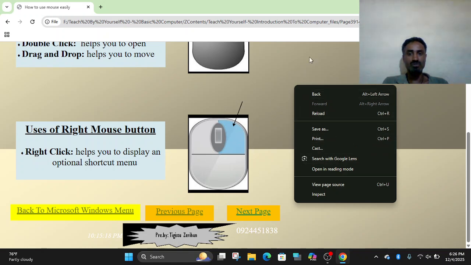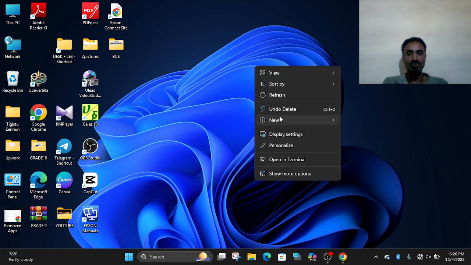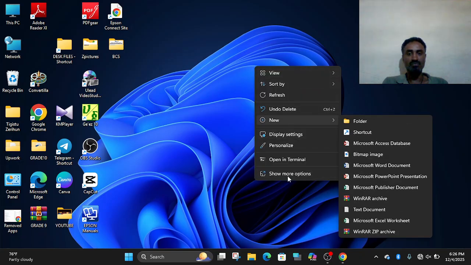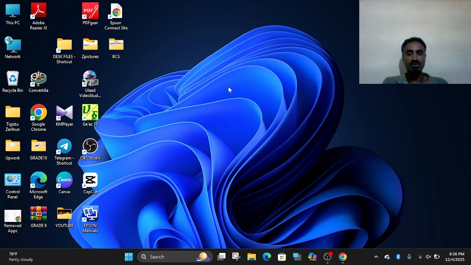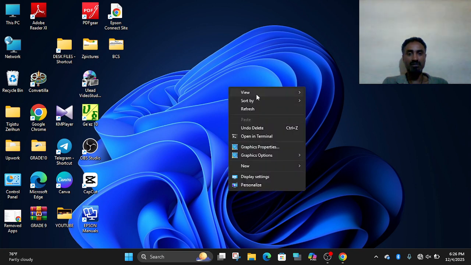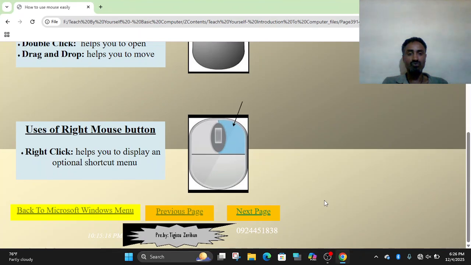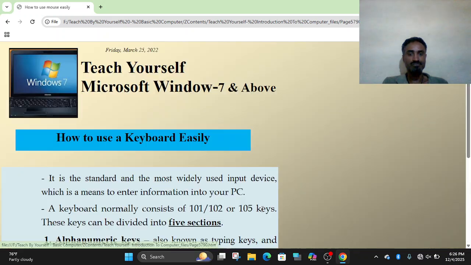It displays a shortcut menu, not only in this area but on the desktop area also. It helps you to perform additional tasks. Right click, then click on a blank area. If you want to command, you always right click using this side of the mouse button. It helps you to display an optional shortcut menu.